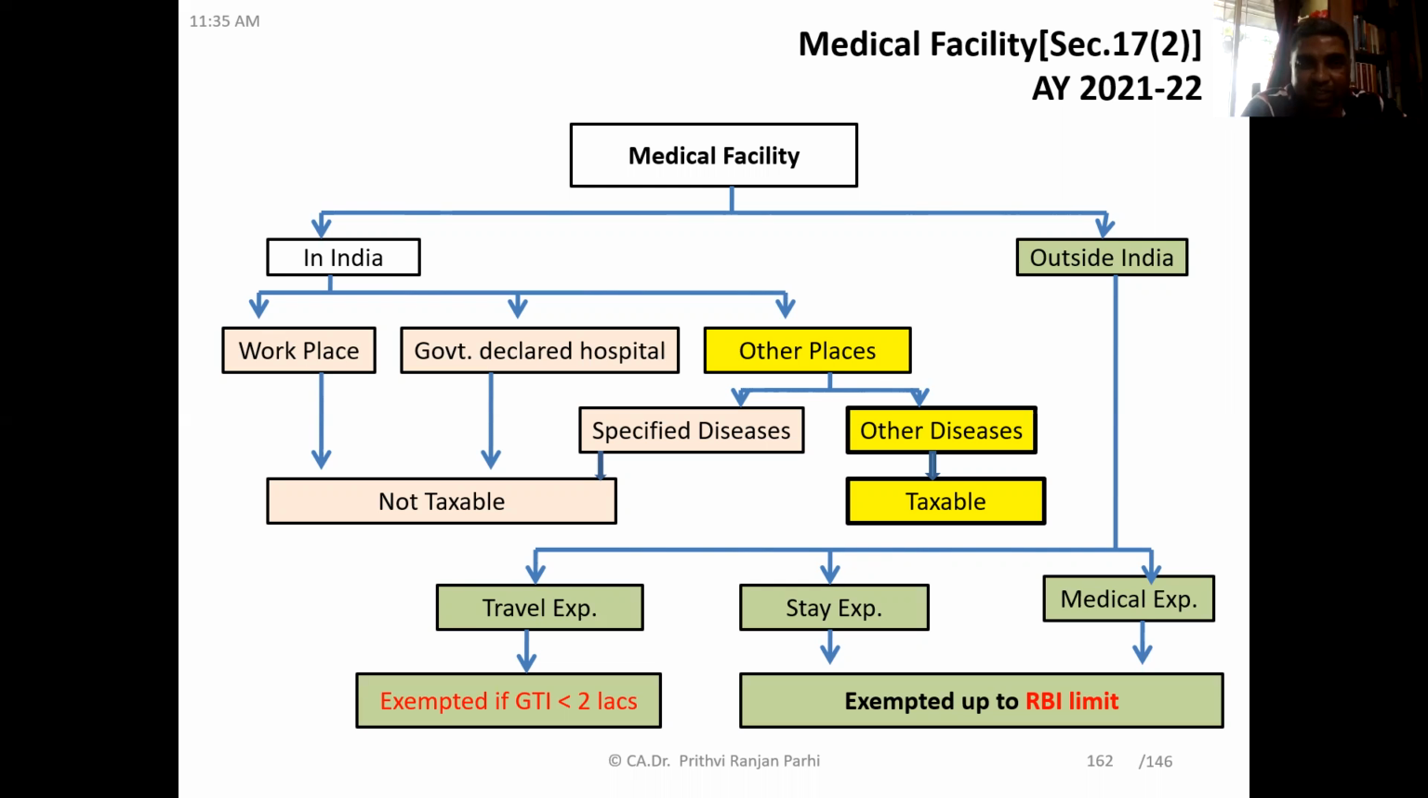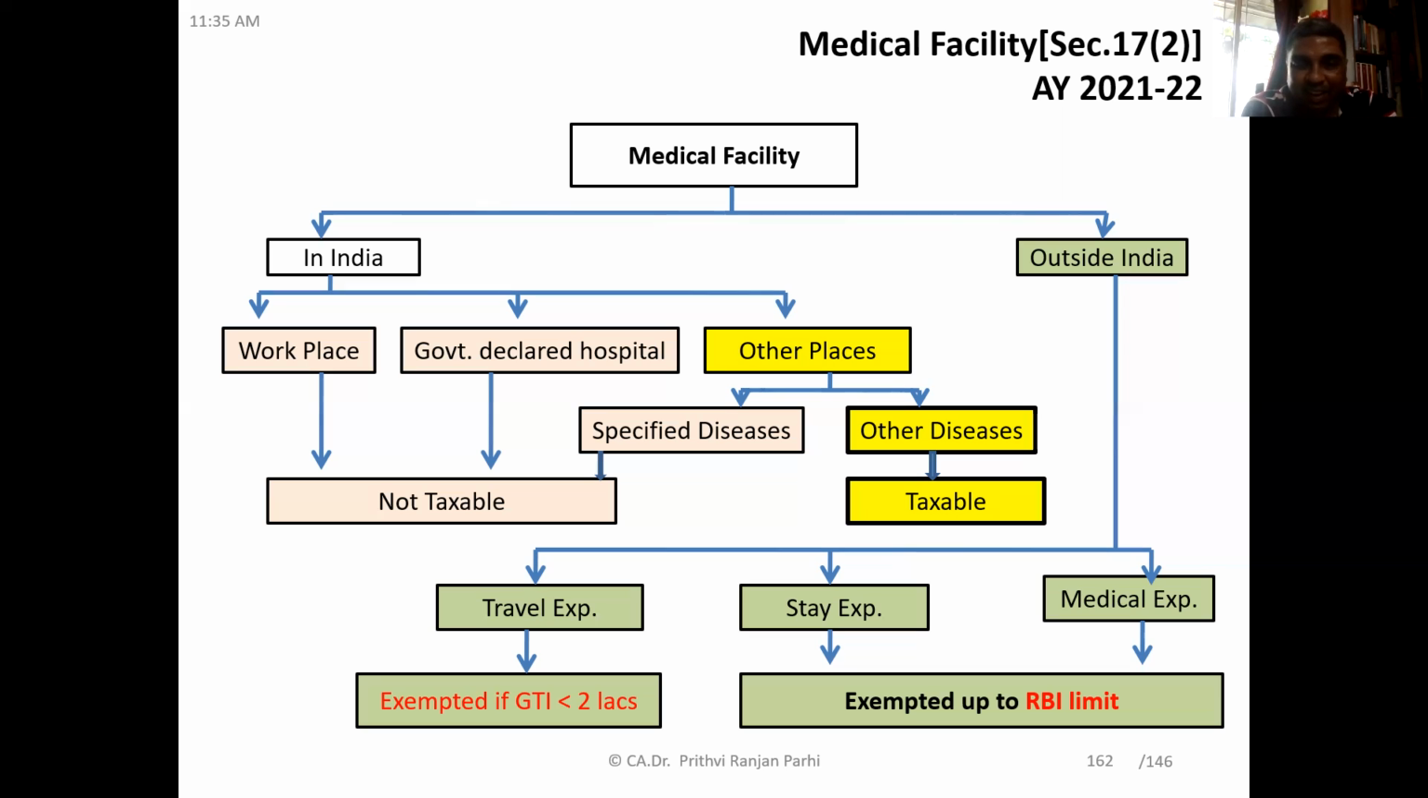The basic provision you have to understand is that this medical facility can be provided in India or outside India. If it is in India, it can be provided at the workplace itself. Workplace means maybe in the office itself there is a dispensary, or maybe in the factory premises there is a hospital. That kind of situation, you can say, is in the workplace. Or it may be a government declared hospital. Mind you, I'm not saying government hospital. It might be a government declared hospital, or it may be some other places.